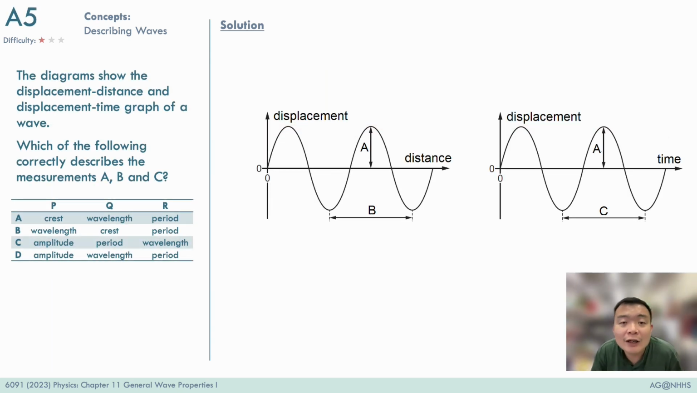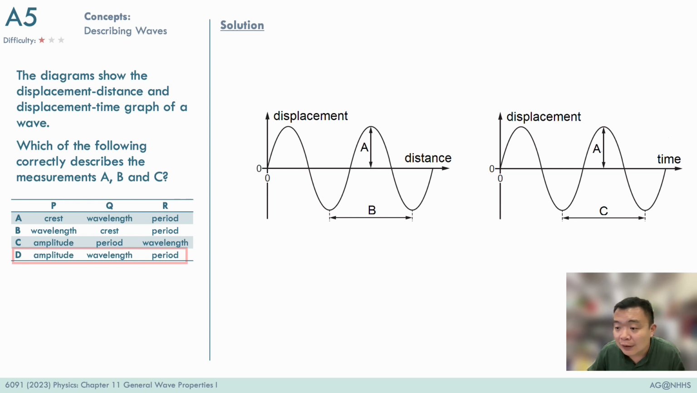There are two graphs in the study of waves that we use to analyze our waveform. One is the displacement distance graph. The other is the displacement time graph. Each of these graphs carries different information that we can pull out from the graph. The answer to this question is D.